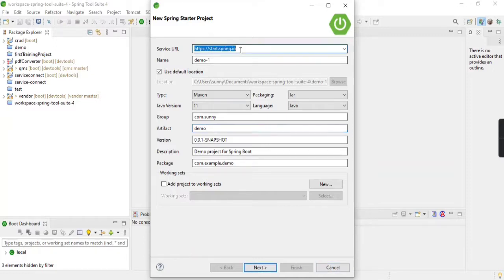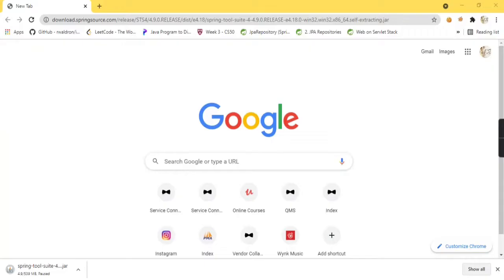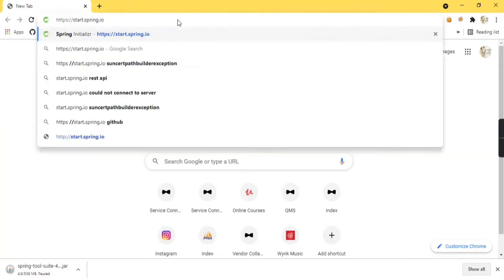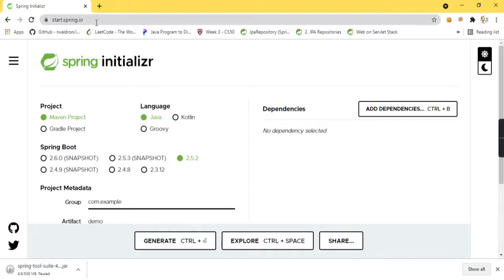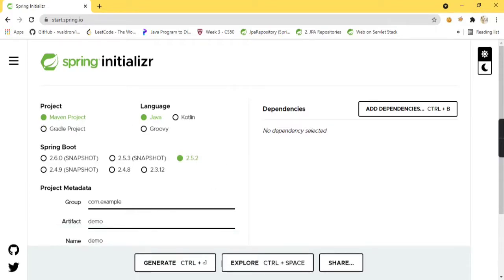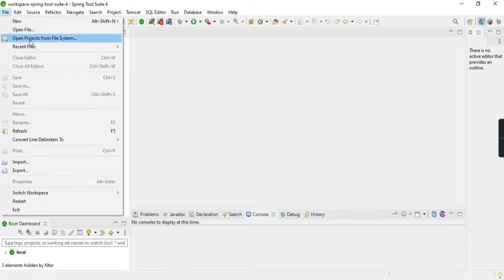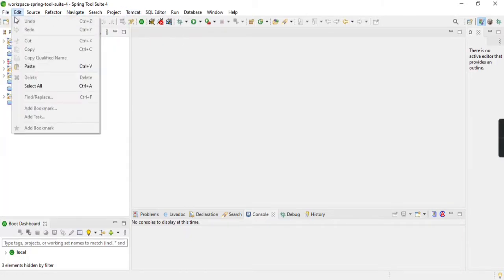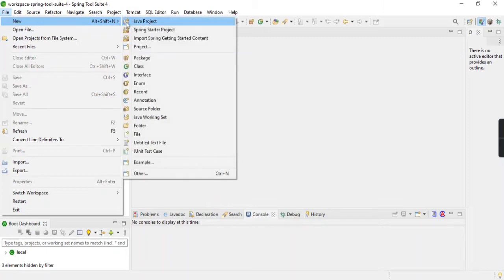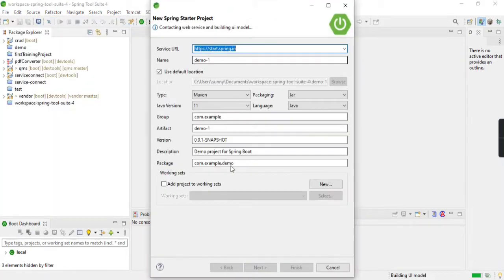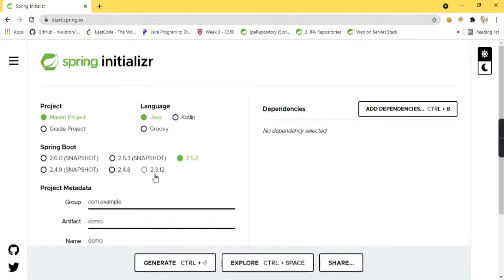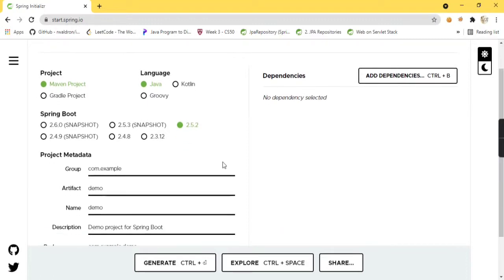Or else I prefer to create a project by going to the site start.spring.io, and from here also you can create the project. You can see the same things over here also. This is the best way, according to me, to create a project.